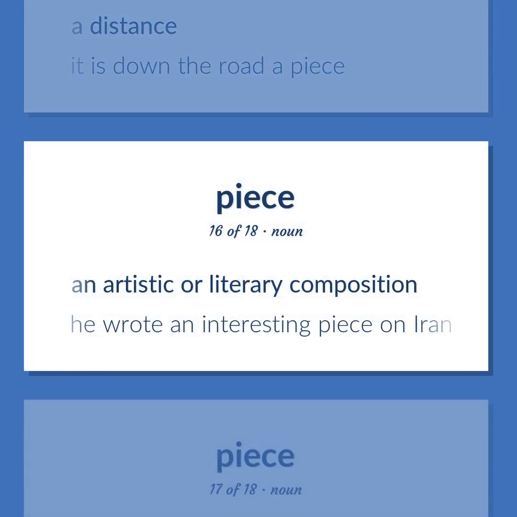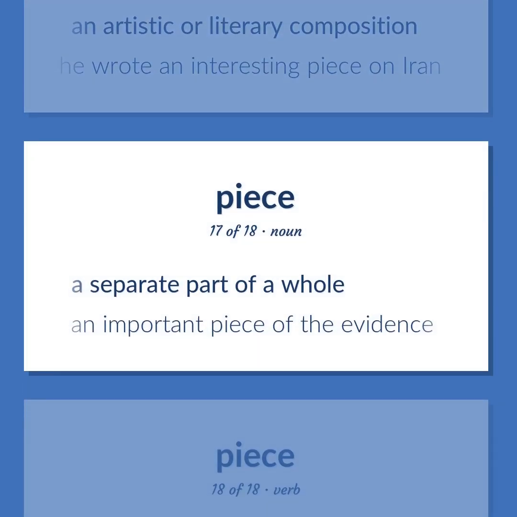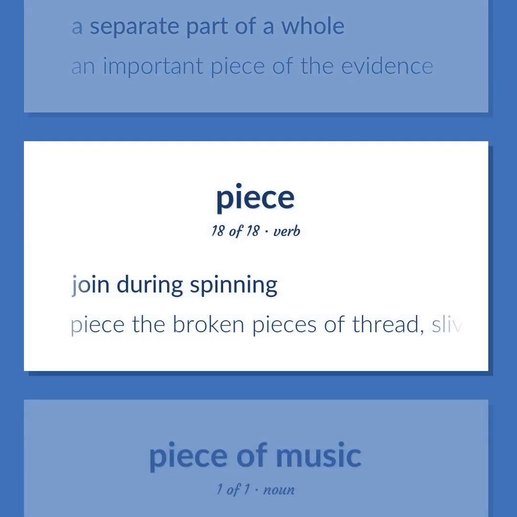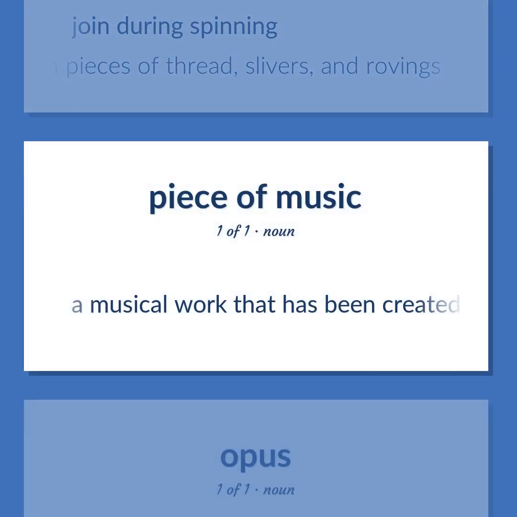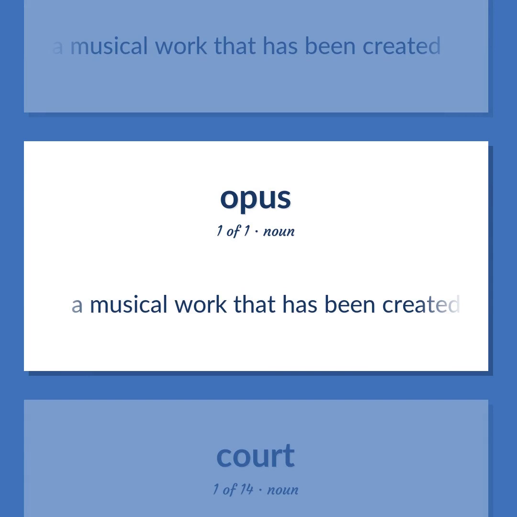An artistic or literary composition. He wrote an interesting piece on Iran. A separate part of a whole. An important piece of the evidence. Join during spinning. Piece the broken pieces of thread, slivers, and rovings. A musical work that has been created.